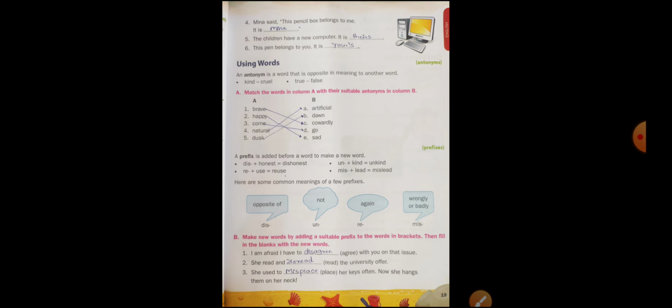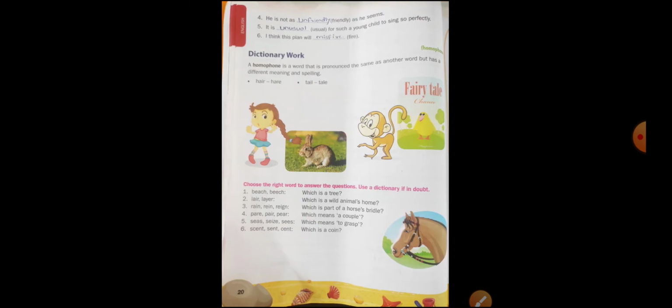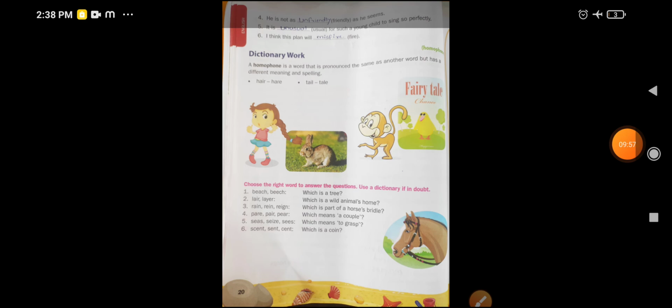So children, now see here, he is not as unfriendly as he seems. Yes, it is unusual for such a young child to sing so perfectly.